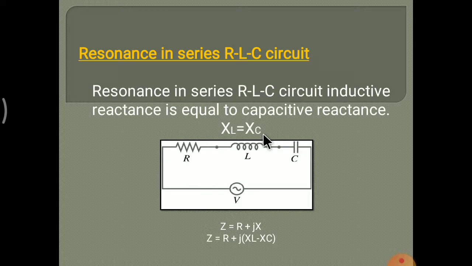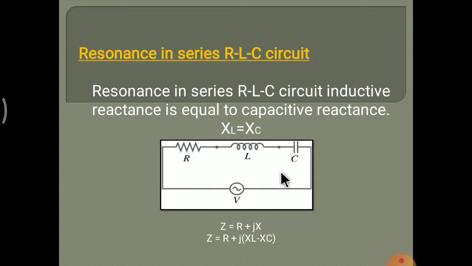In a series RLC circuit, resonance is said to have occurred when inductive reactance is equal to capacitive reactance, that is, XL is equal to XC. So what is the impedance? Z is equal to R plus jX. This is the formula of Z. This X is nothing but XL minus XC. So Z is equal to R plus j in bracket XL minus XC, because Z is the combination, or addition, of resistance, inductive reactance and capacitive reactance.